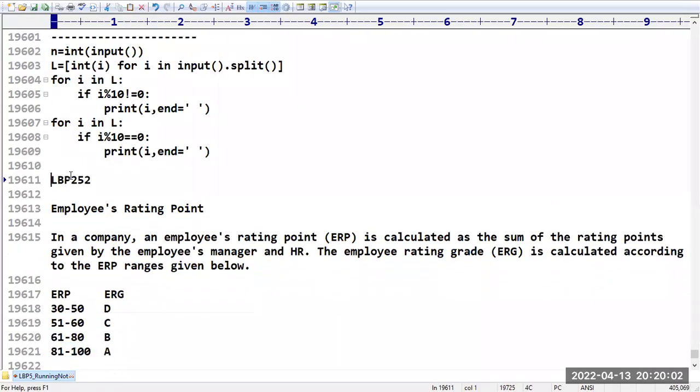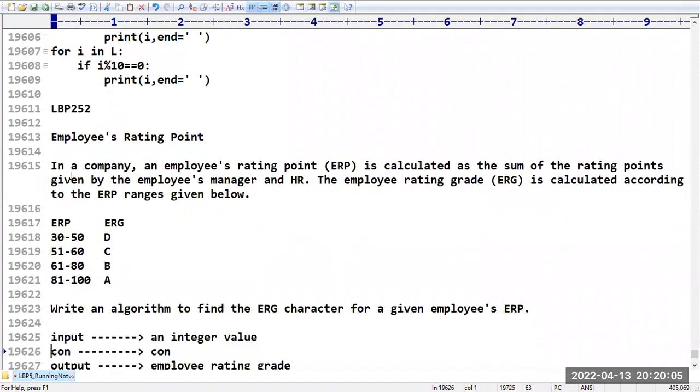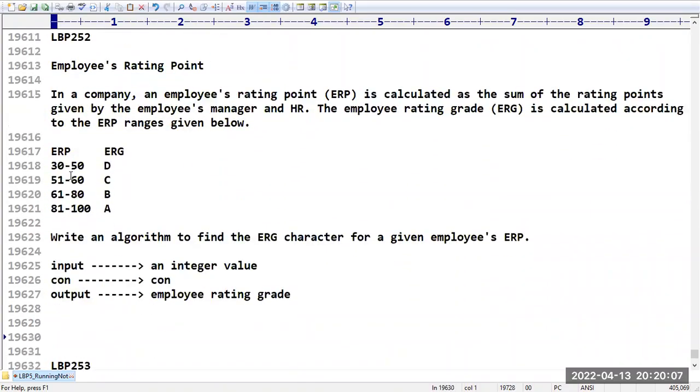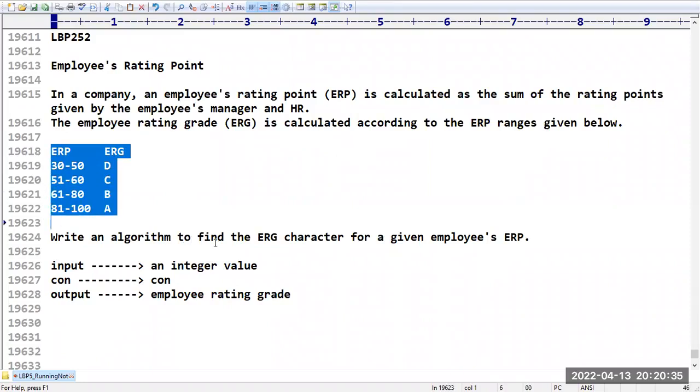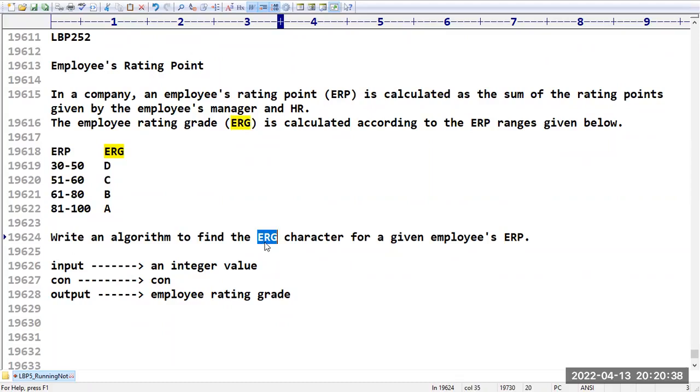What is this program here? Employees rating point. Somewhere we covered this program. Again, it was asked in one of the interview companies. In a company, an employee's rating point, ERP, is calculated as a sum of rating points given by employees, manager, and HR. The employee rating grade, ERG, is calculated according to the ERP ranges given below. They have given ERP and the grade also. So we have to write an algorithm to find out the grade character for the given employee ERP.